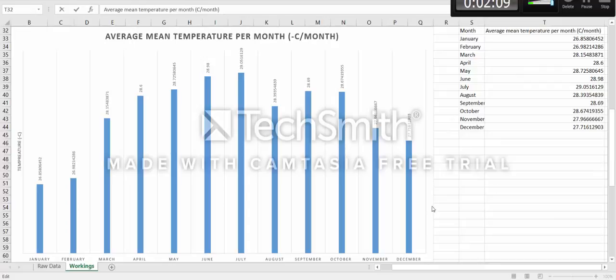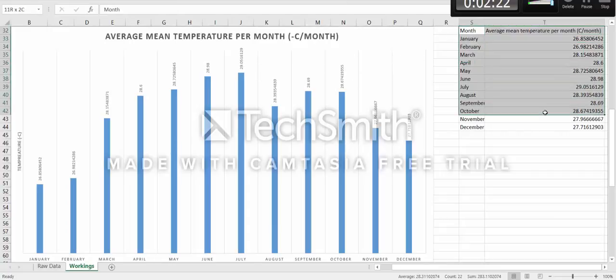For question 1 part C, I calculated the average daily mean temperature per month by using the average formula, like how I did in part B. I made a table for the Excel graphing function, and I used the graphing function to create the bar chart.